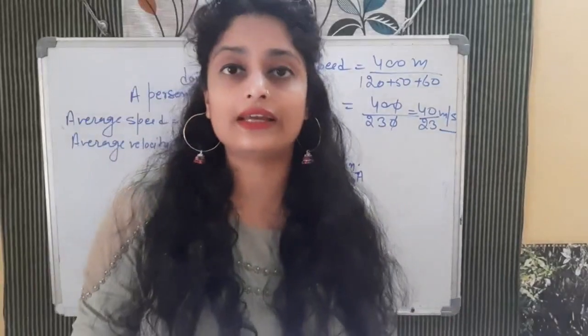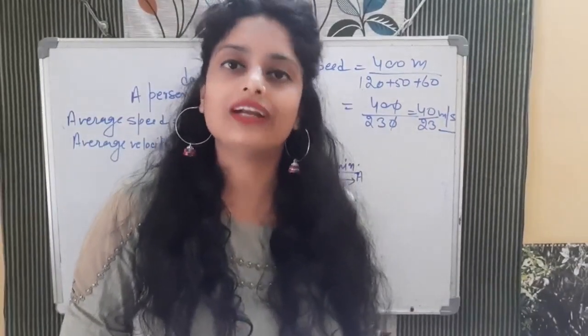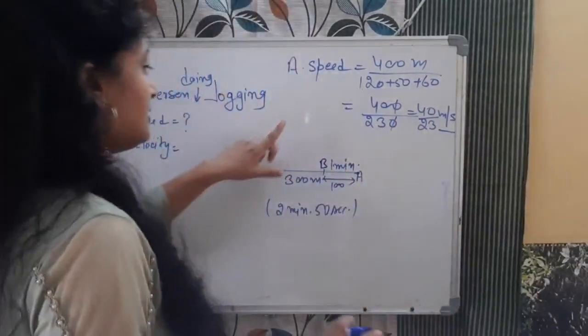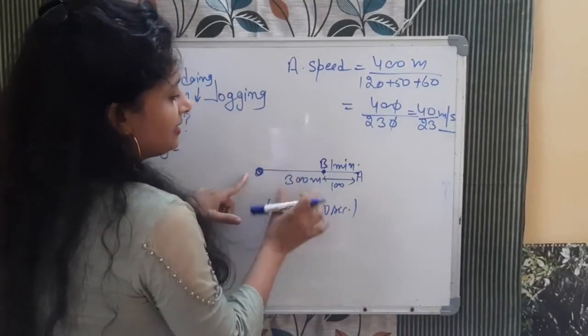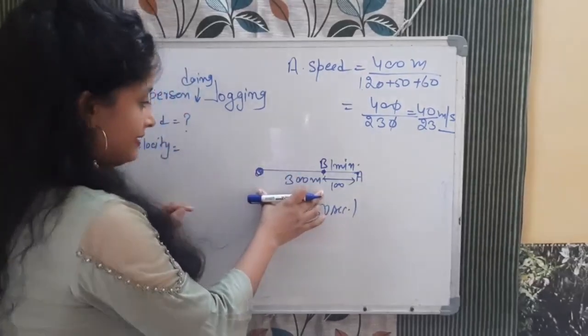Now we need to calculate the average velocity. For average velocity, what we need is the displacement. This is the initial point and this is the final point. So what is the displacement here? 200. Yes, very good.